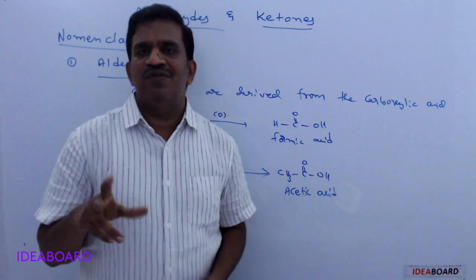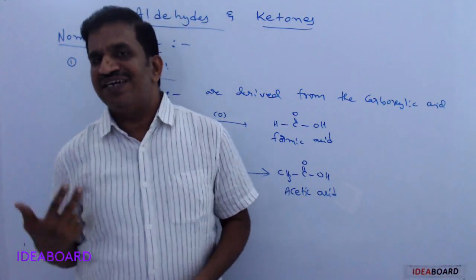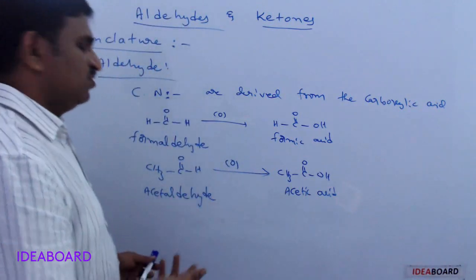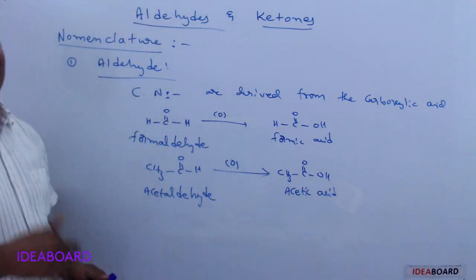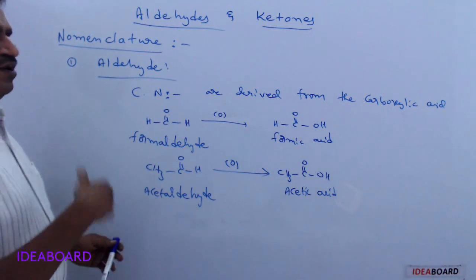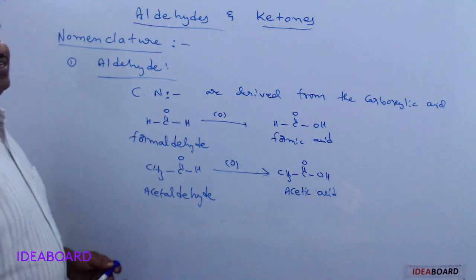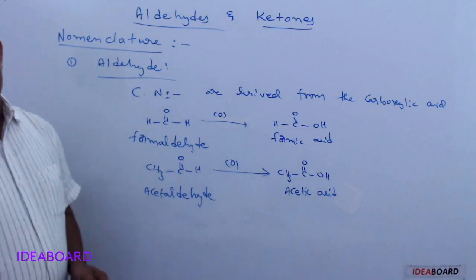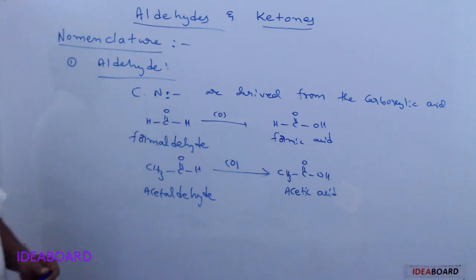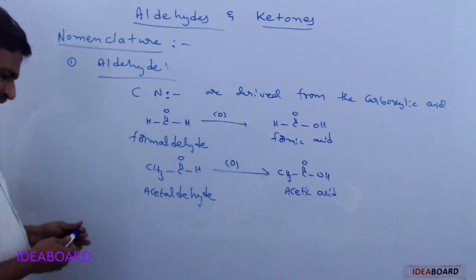For example, formic acid, formaldehyde; acetic acid, acetaldehyde; propionic acid, propionaldehyde; butyric acid, butyraldehyde; benzoic acid, benzaldehyde. Like that, the common names of aldehydes are derived from the carboxylic acid name.